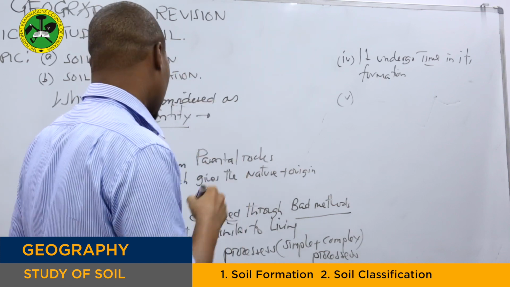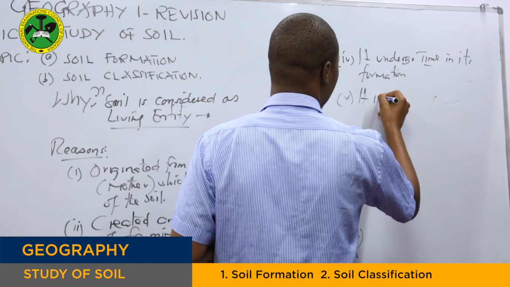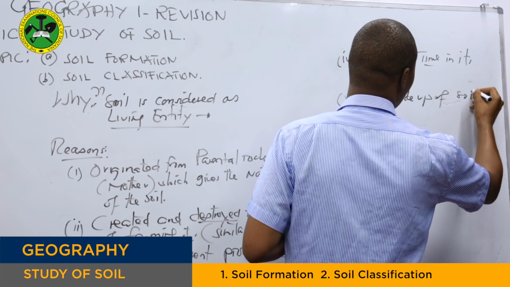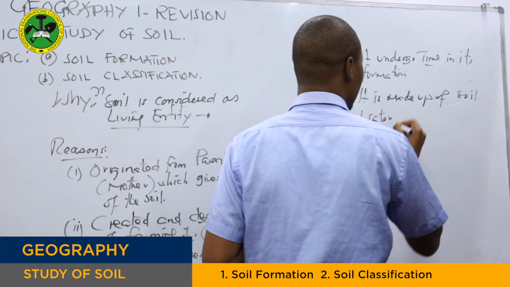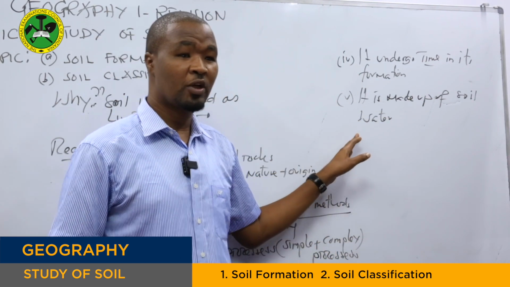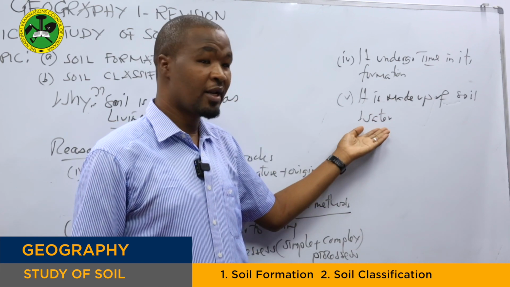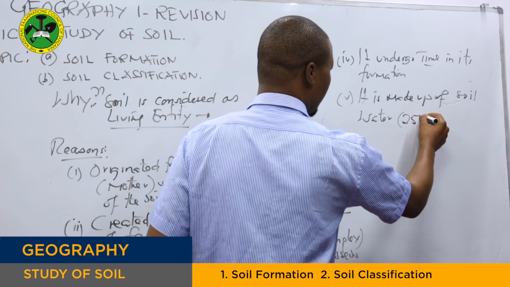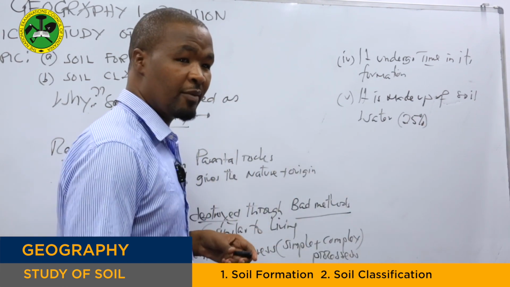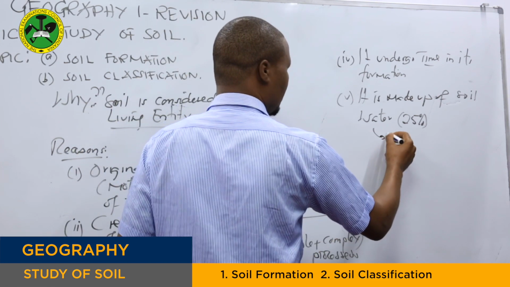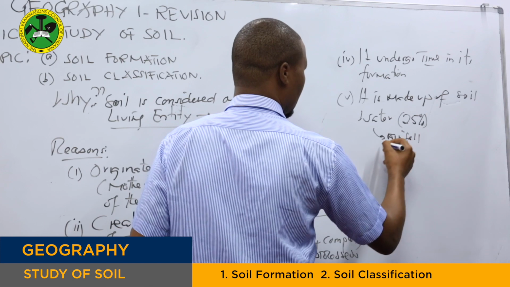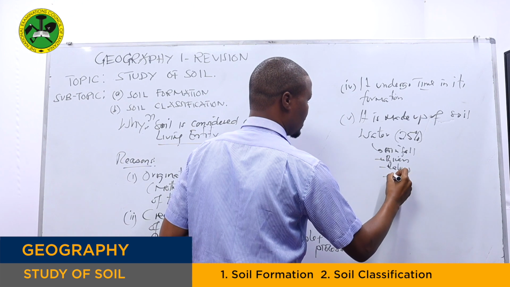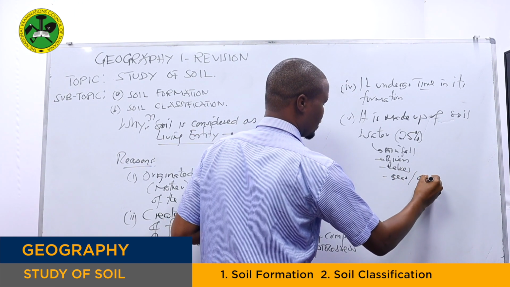Then from there, we say soil is made up of soil water, similar to living things. We know soil is made up of soil water, where 25% of its body is water. Where does the soil water come from? It means the soil water comes from either rainfall, or from rivers, from lakes, seas, and the oceans.